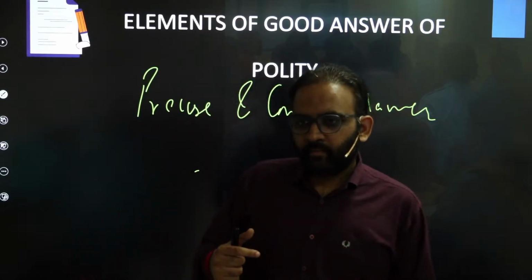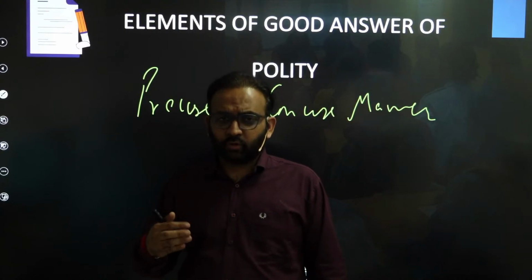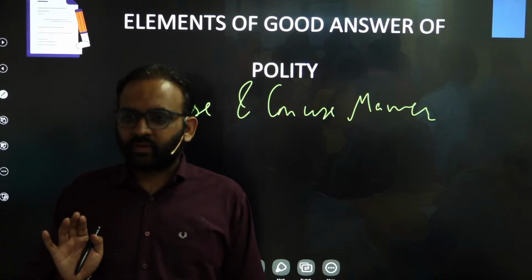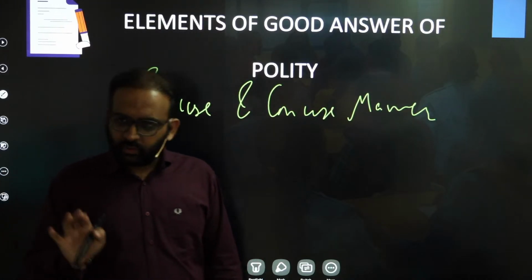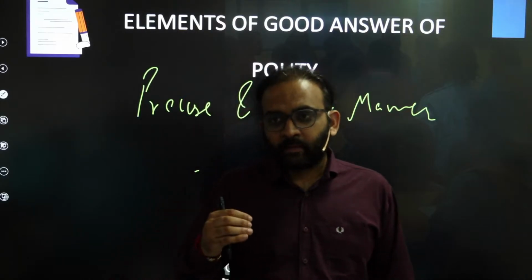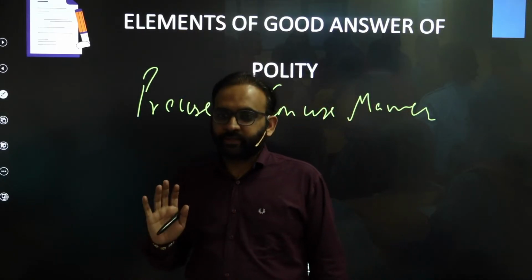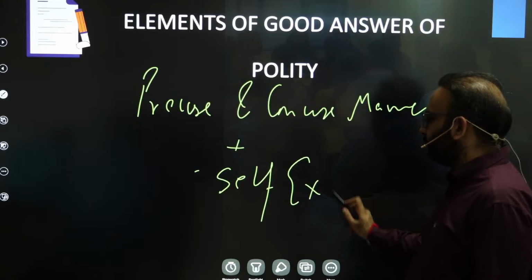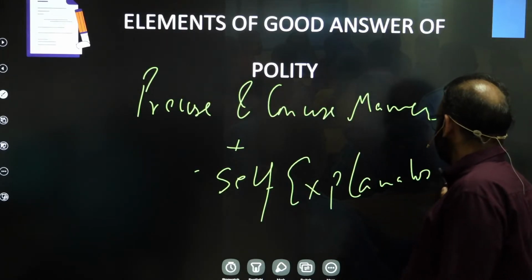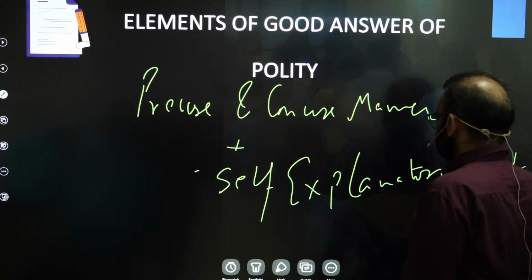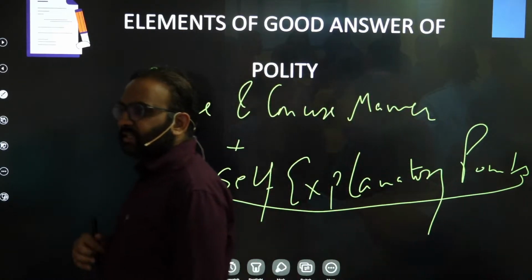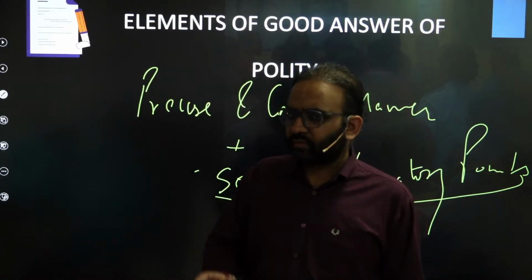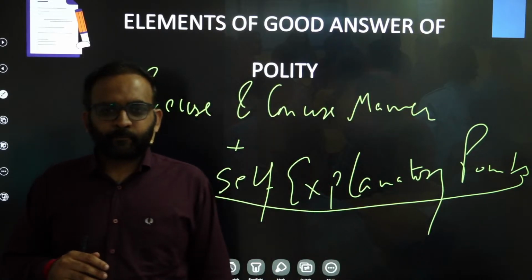Be minimal in usage of words. But minimal does not mean that your points are not explanatory. Your points should be self-explanatory. Right? So by minimum words, you need to write, but those minimum words should be chosen such that points are self-explanatory. You get the point? Precise, concise plus self-explanatory points. You get the point? And that preciseness and conciseness and self-explanatory points come by more and more reading. Right? And more practice also.